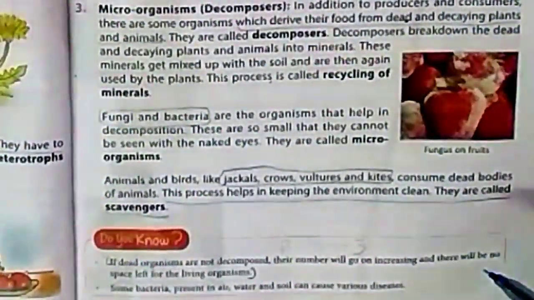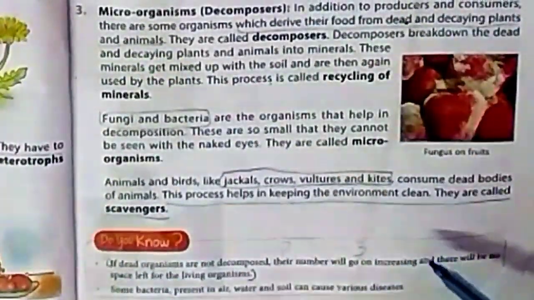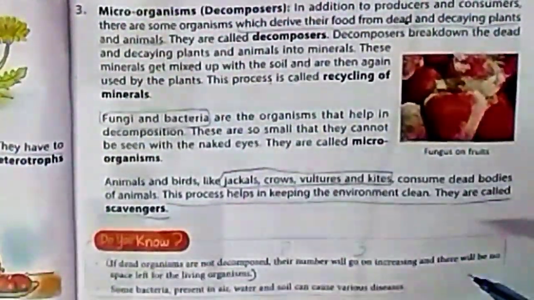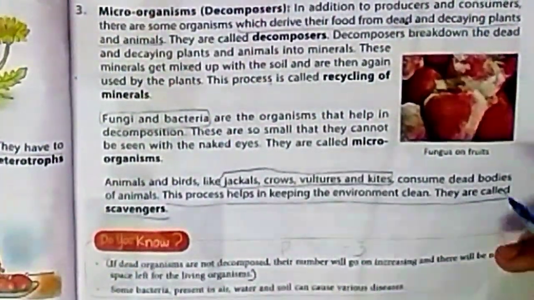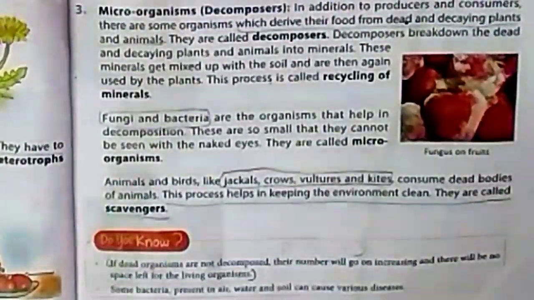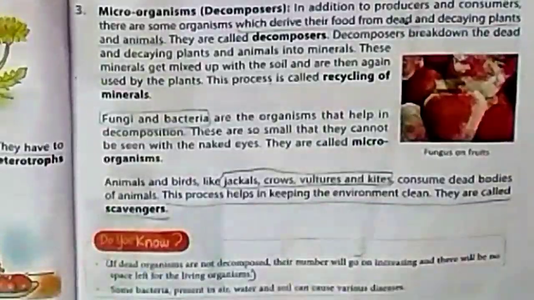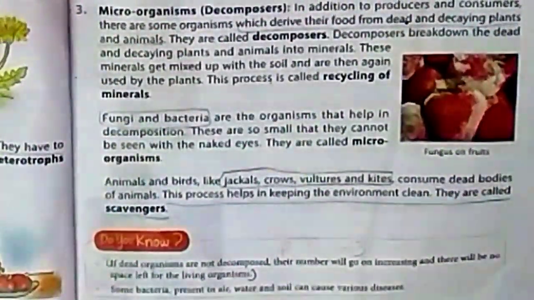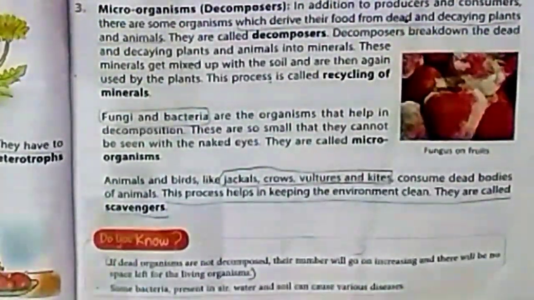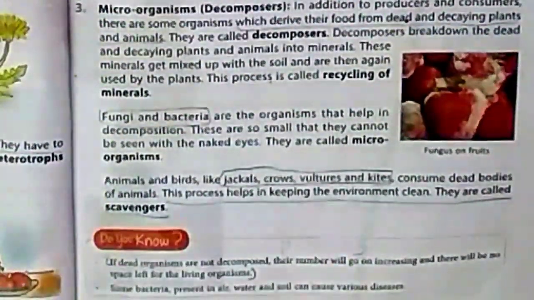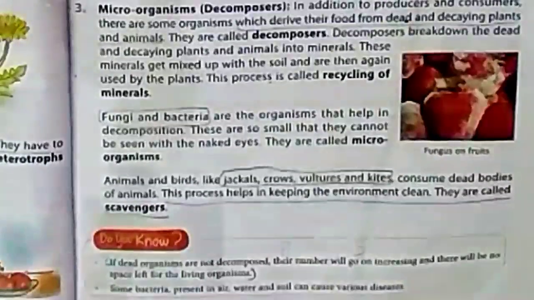So today your work is, beta, you have to learn and write the extra questions which I discussed in this chapter. That is, examples of biotic component and abiotic component, the photosynthesis equation, consumers, definitions of autotrophs, heterotrophs and microorganisms with examples, and definitions of herbivores, omnivores and carnivores with examples. You have to write and learn these questions. Write these questions in your fair notebook, beta. Okay, have a nice day.